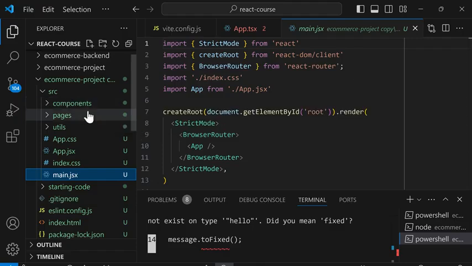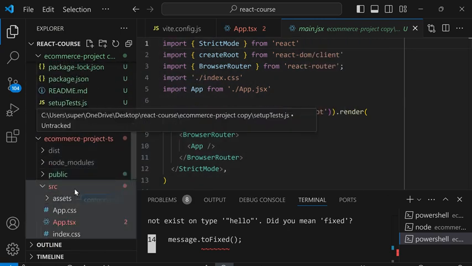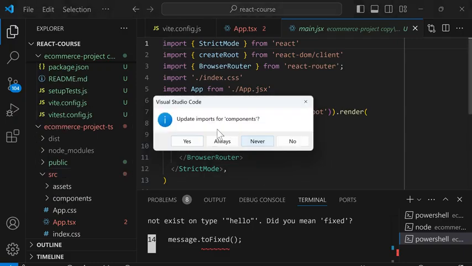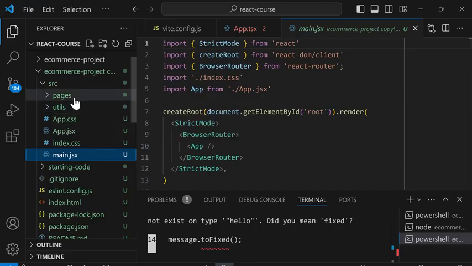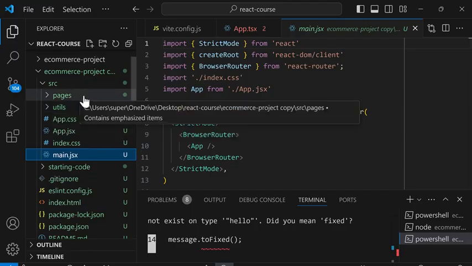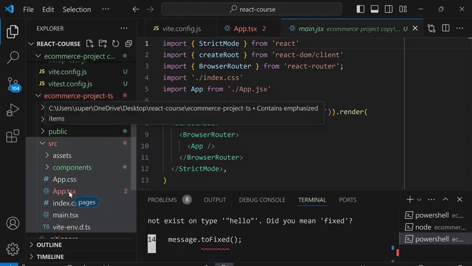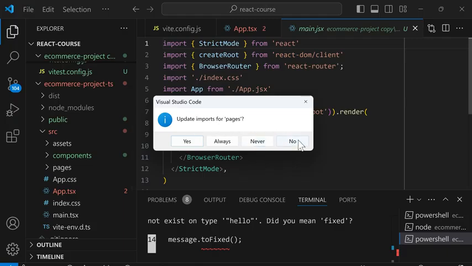So this folder is completely new. So we're going to move this entire folder over to the TypeScript project inside the source folder. And click Move. And if it asks to update the imports, we're going to click No, because we're going to move everything over. Next, we're going to go back up, and the pages folder is new. So we're going to drag this folder into the TypeScript project inside source. And click Move. And update the imports, click No.